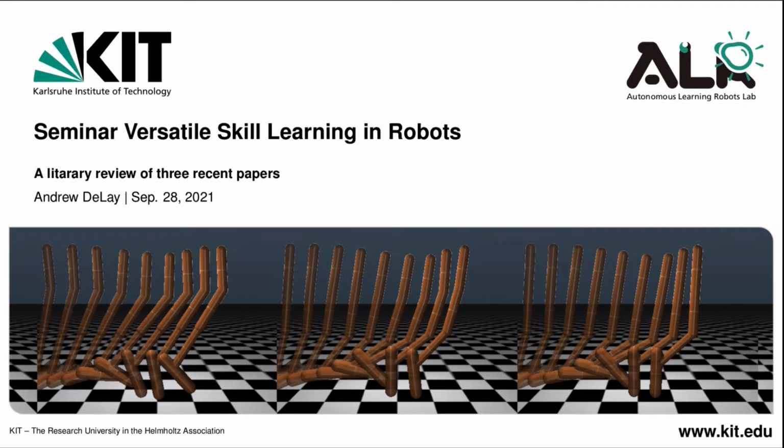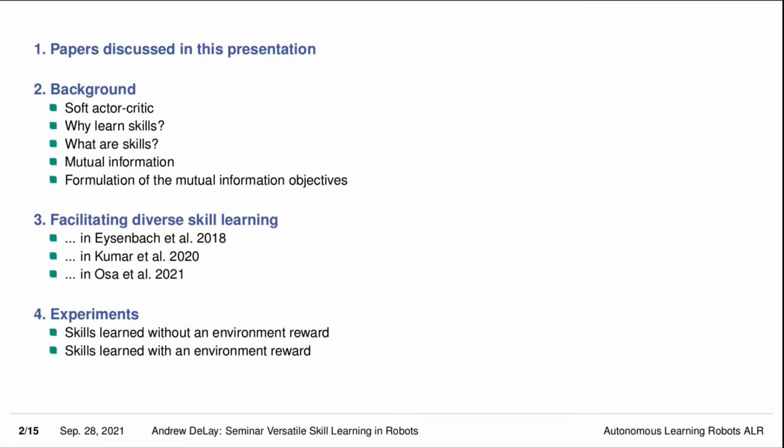And the contents of this talk will be: first, I'll name the papers that I'll be presenting, then the background on Soft Actor-Critic, why we should learn skills and what are skills, mutual information, and the formulation of the mutual information objectives in the three papers. Then I will show how the three papers facilitate diverse skill learning, and then I will show two examples of what skills are learned by the robots.